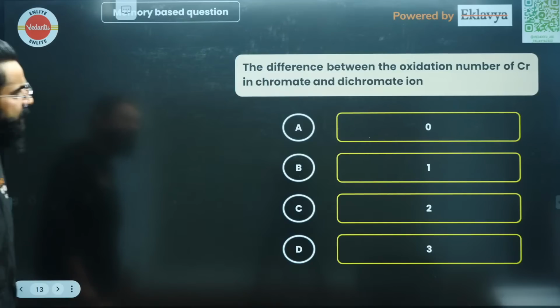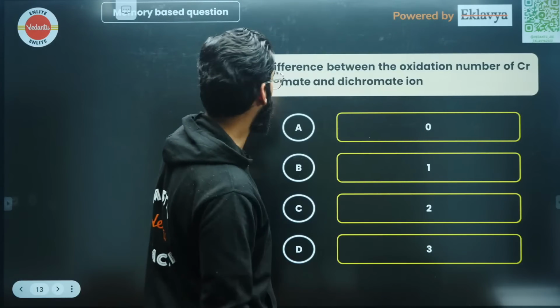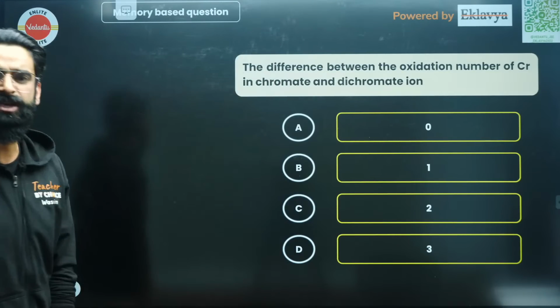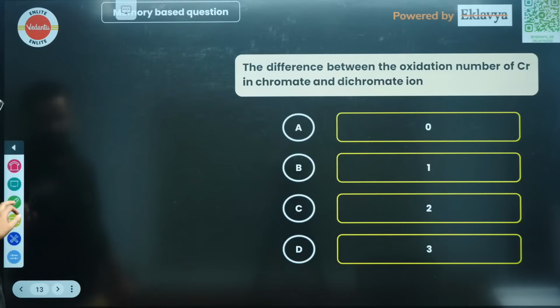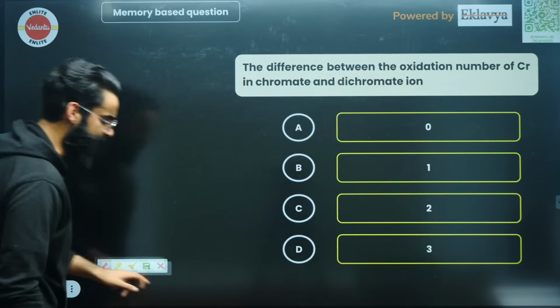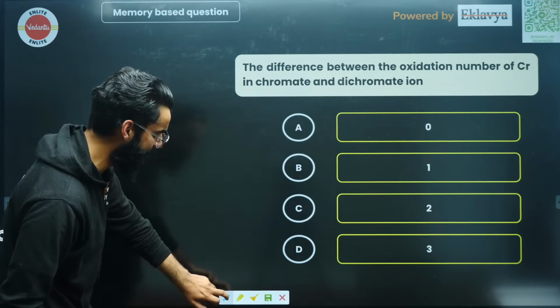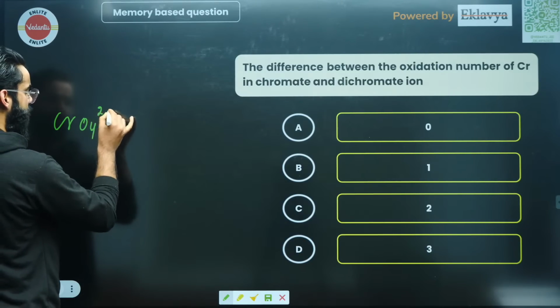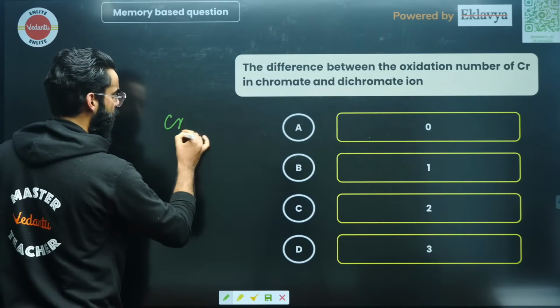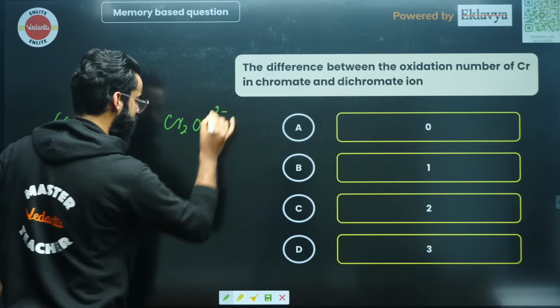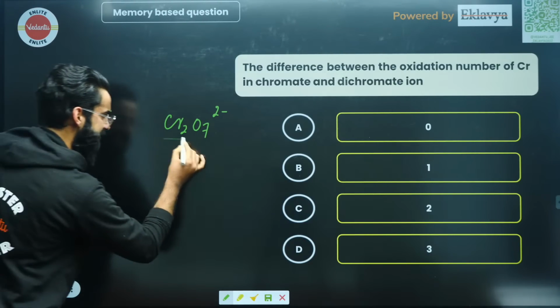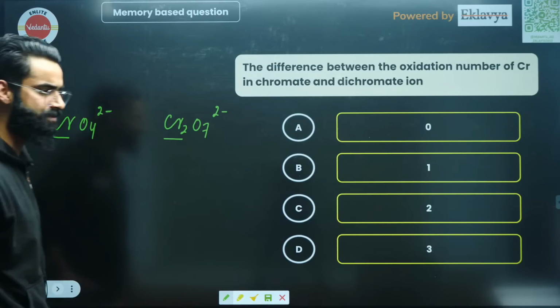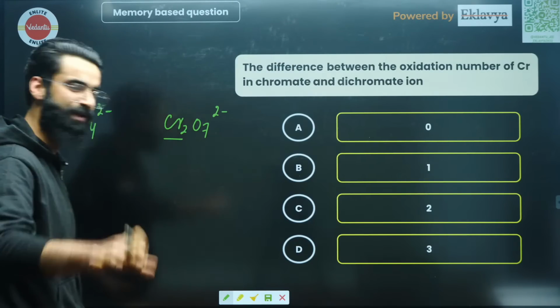Moving on to one more, the difference between the oxidation number of chromium in chromate and dichromate ion, right? Well, let's get to know the difference in the oxidation state of chromium in chromate and dichromate ion. First of all, CrO4 2-, your chromate, Cr2O7 2-, dichromate. We need to calculate the oxidation states of these chromium atoms in these two compounds, right? Let's get to know it. A very simple and basic question.